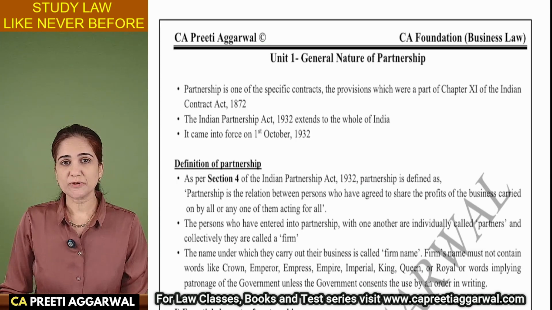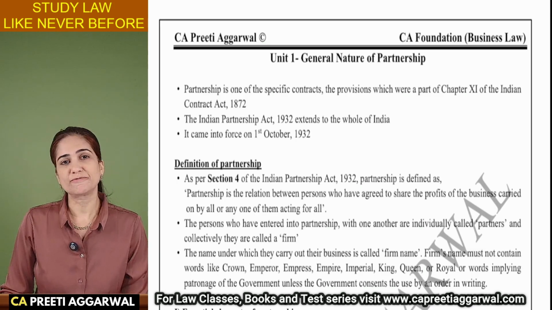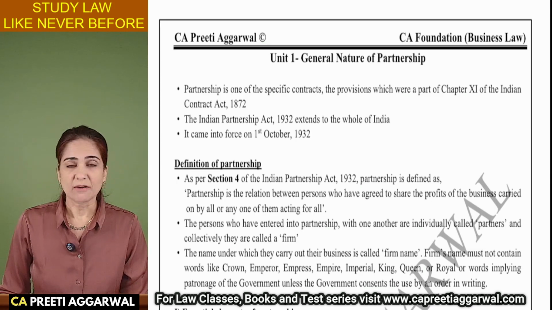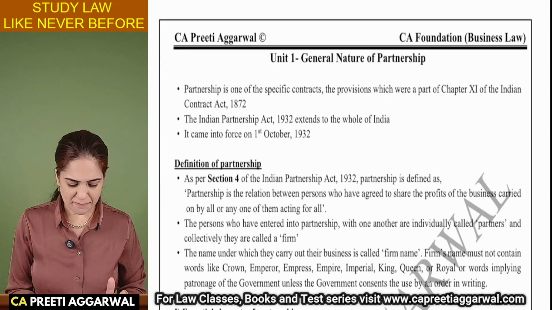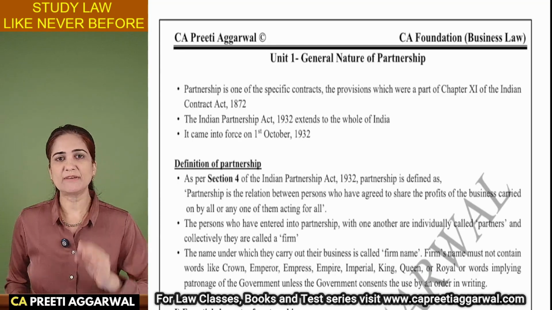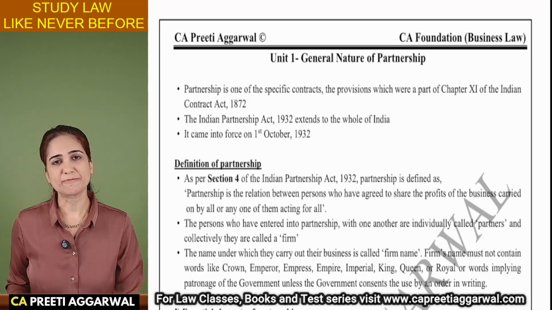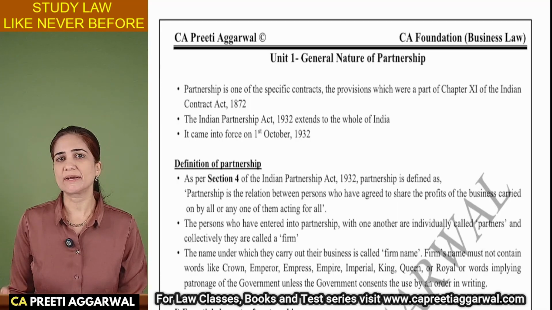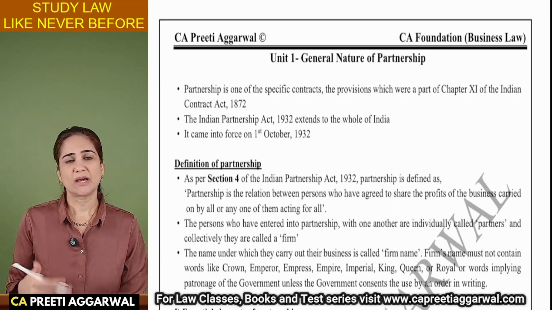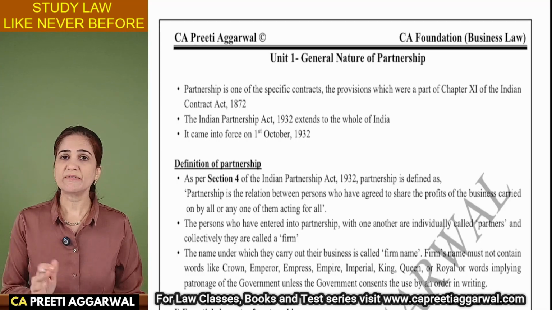Is it important for you to learn the definition of partnership? Yes. When will you use it? The definition of partnership will be written only when a question is asked on the essential elements of partnership. You need not write the definition in any other case.